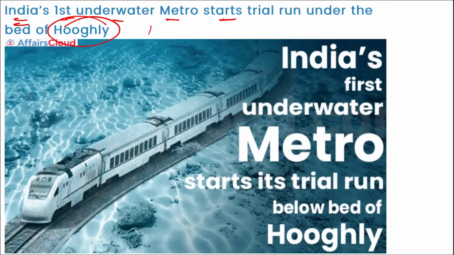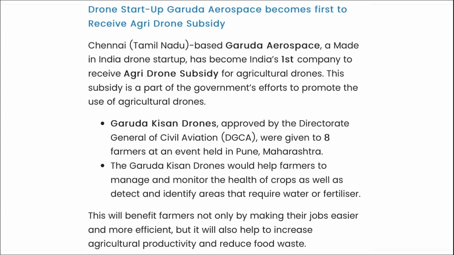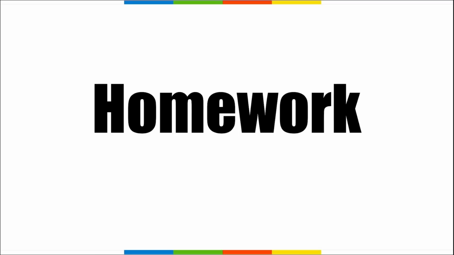and this is your Kolkata Metro Rail Corporation. In West Bengal it is being built. Alright. Next is your drone startup. Garuda Aerospace became the first to receive the Agri Drone subsidy. So these were your revision part, friends.